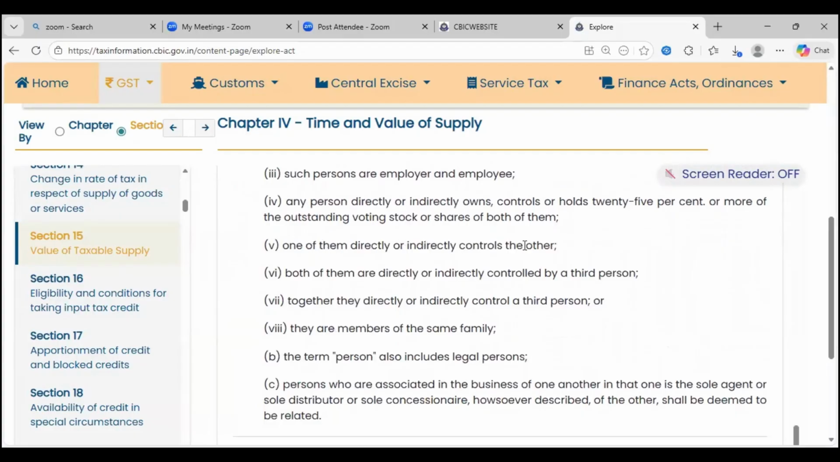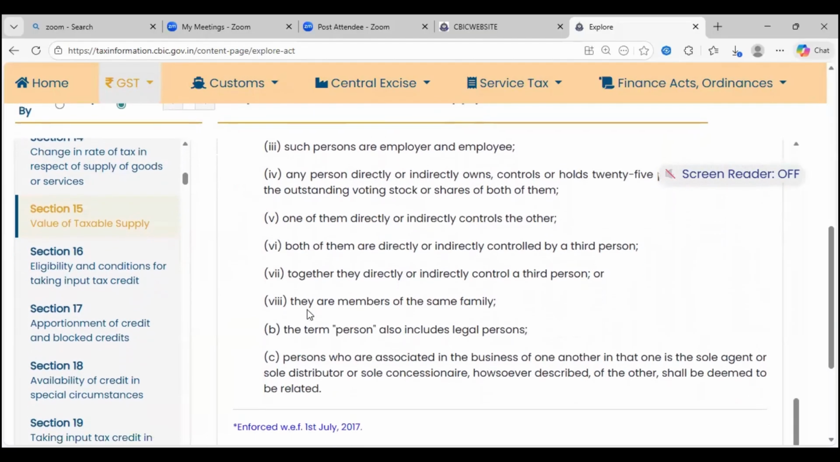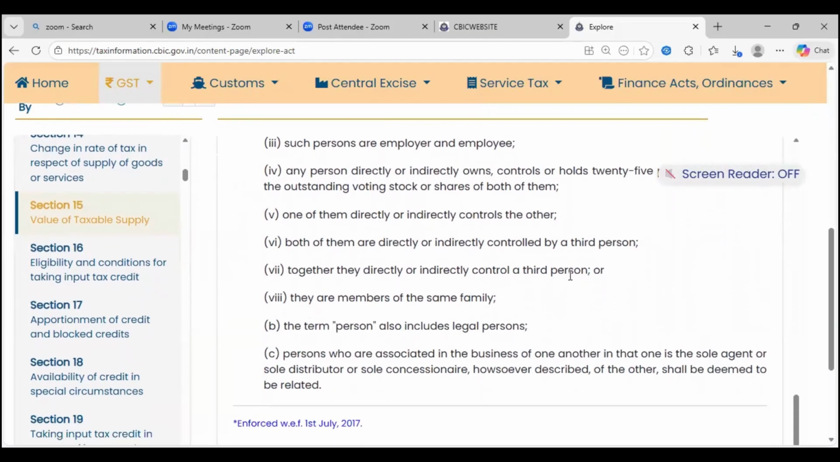One of them directly or indirectly controls the other. Both of them are directly or indirectly controlled by a third person. Together, they directly or indirectly control a third person. They are members of the same family. The term person also includes a legal person. This is your definition.